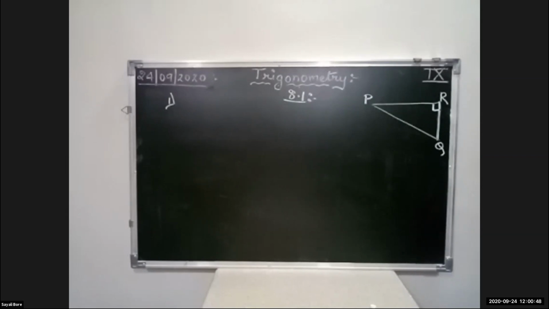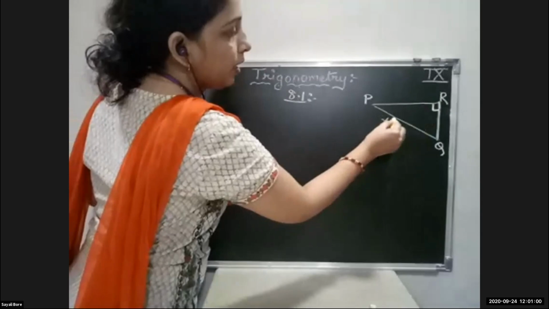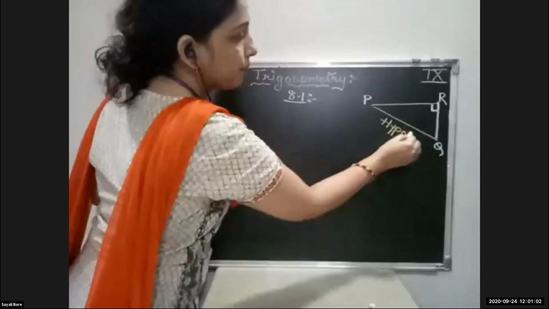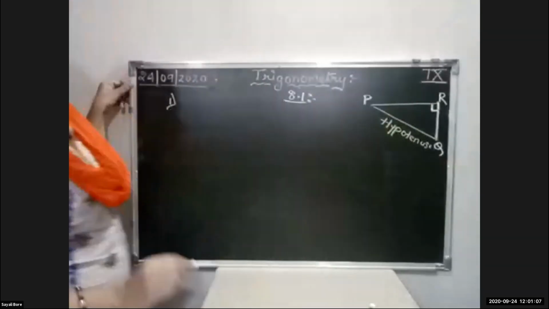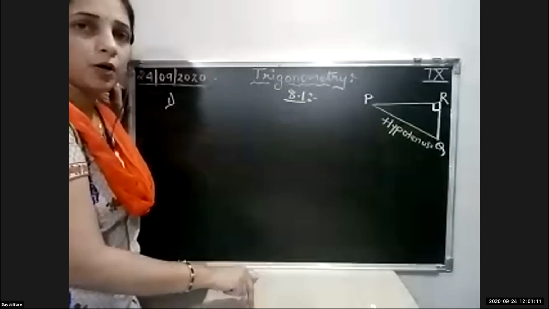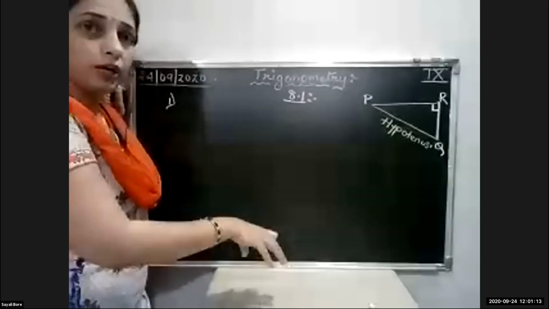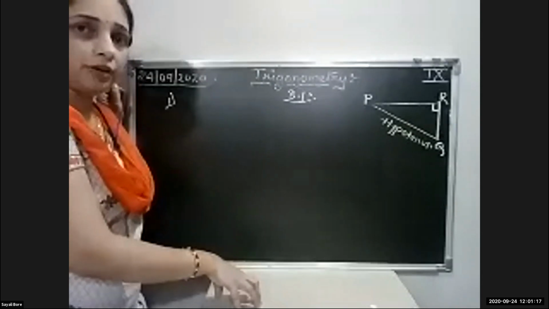So which is the hypotenuse, student? Which is the hypotenuse over here? Yes, the side opposite to the 90 degree. So this will be the hypotenuse. And the remaining 2 sides, that is opposite and adjacent, will depend on the measure of the angle which is given to you.